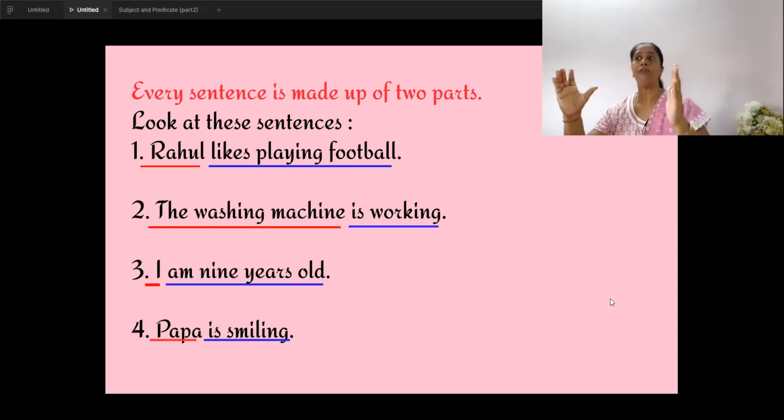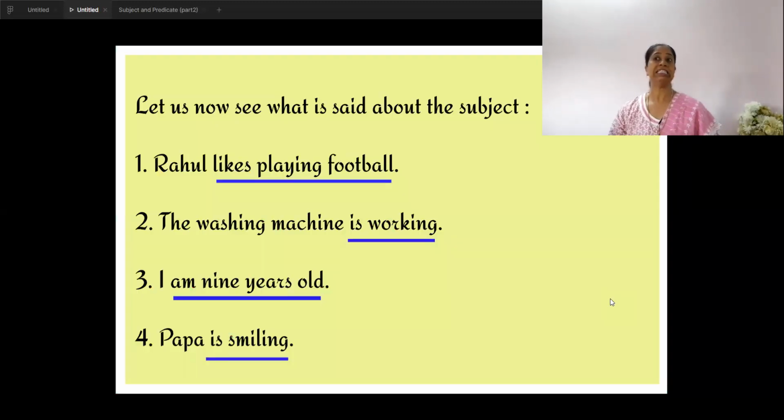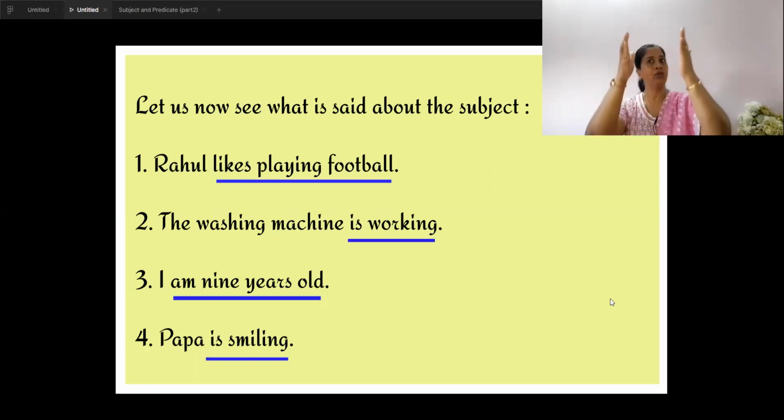It's a group of words, the washing machine. So, subject could be either a word or a group of words. Let us now see what is said about the subject. So, we have understood that the red underlined words are the subject that we are talking about in the sentence.